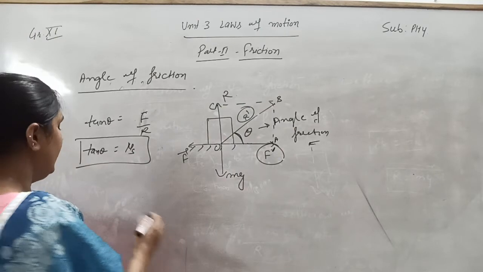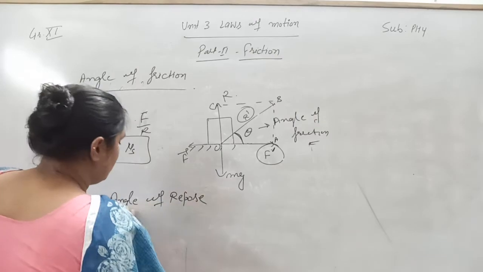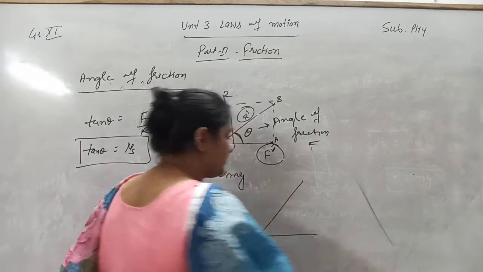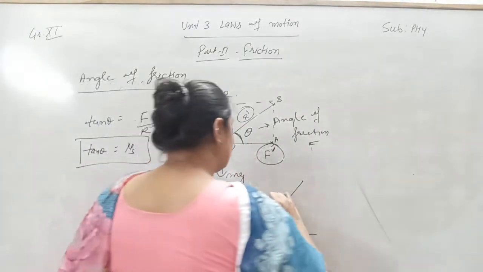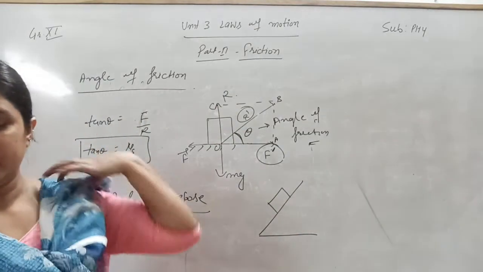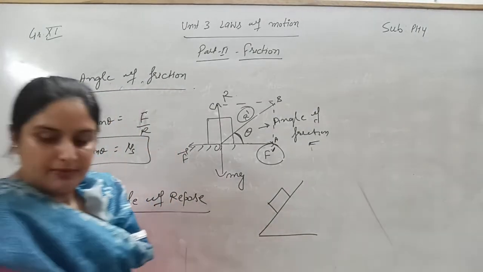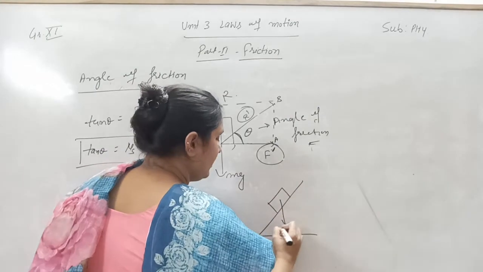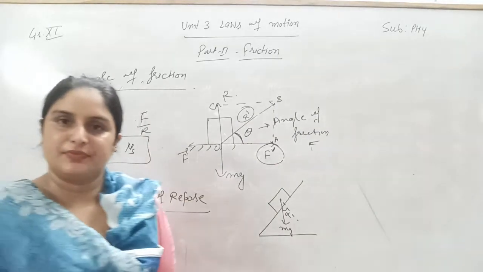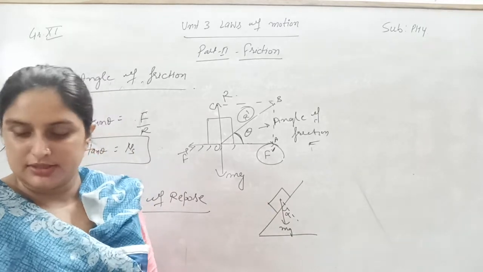Now next come to the angle of repose. To define the angle of repose, I am going to consider an inclined surface. Let us suppose an object is placed on the inclined surface. Which forces are acting here? One is the weight mg, such that it is making an angle alpha with the vertical direction.